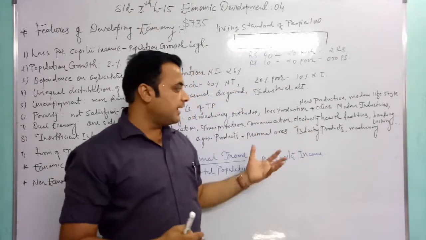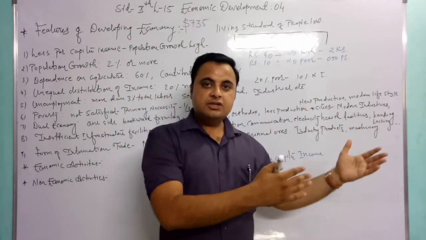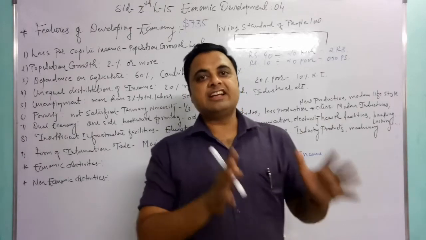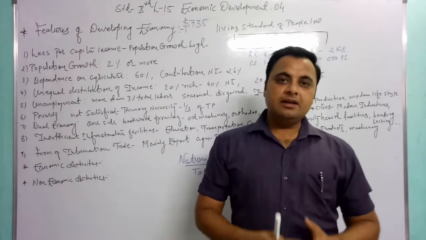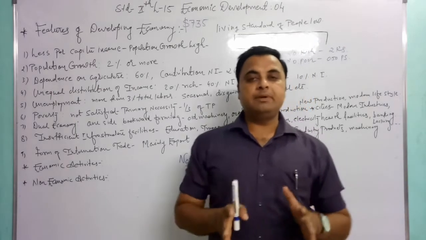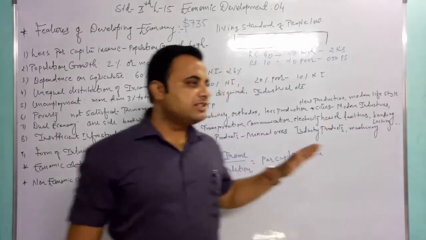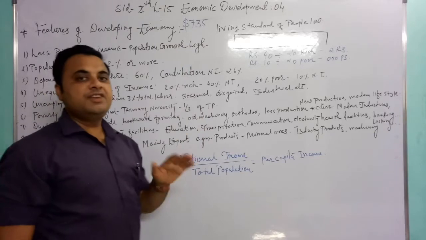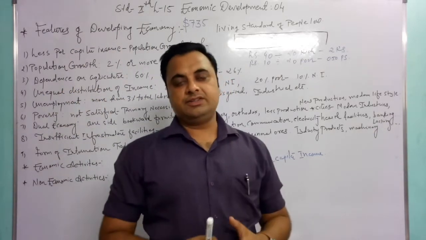So it imports these types of products and exports agriculture and agriculture related products. So the foreign debt is also increasing because of these types of international trade. So these are the 9 features of developing economy countries.